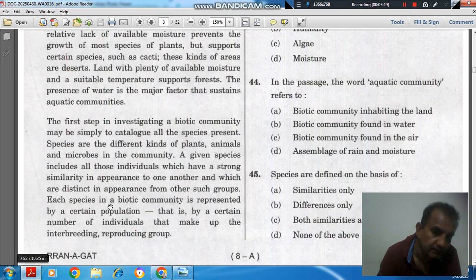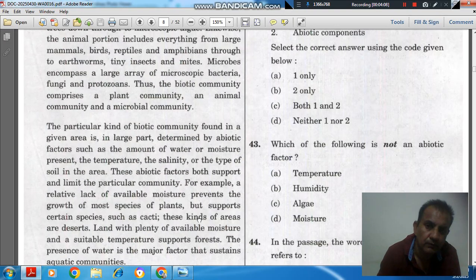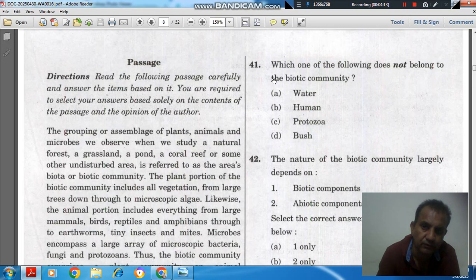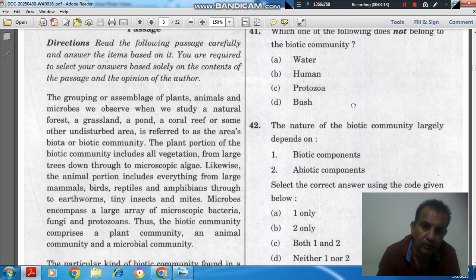Each species in a biotic community is represented by a certain population, that is, by a certain number of individuals that make up the interbreeding reproducing group. So here, question number 41: based on this passage, which one of the following does not belong to the biotic community? Option A water, option B human, option C protozoa, and option D bush.